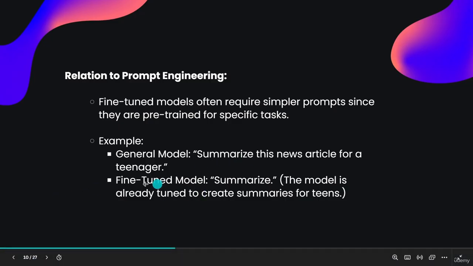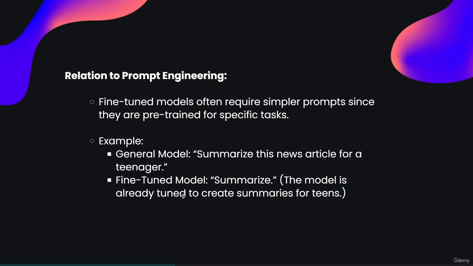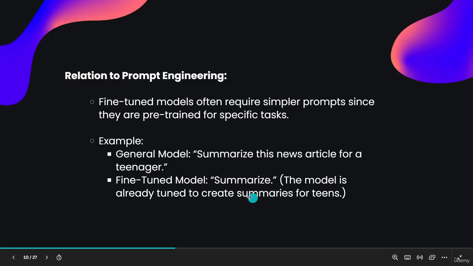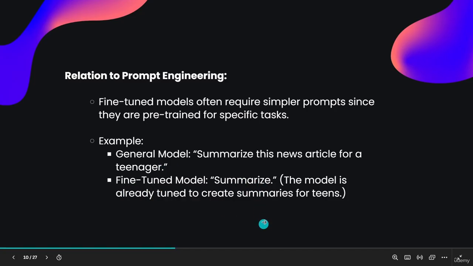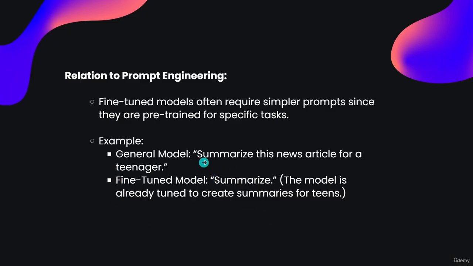But with a fine tuned model, as I said, fine tuning means training a model to do a particular task only. Compared to this prompt, the model is already tuned to create summaries for teens, so I will just write the prompt 'summarize', instead of writing 'this news article for a teenager'. Why? This fine tuned model is already trained to generate summaries of articles for teens.